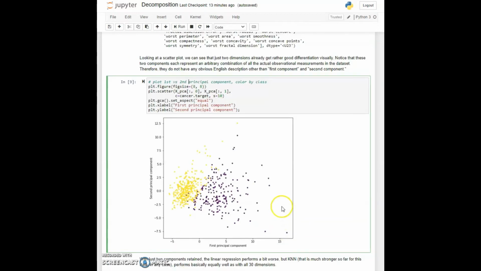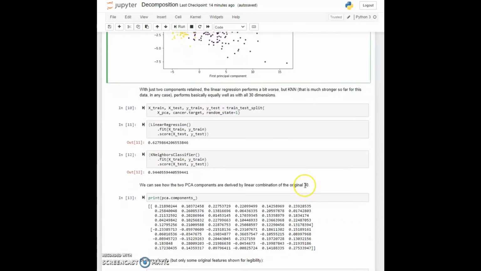And in the plot, we see that we have a first principal component and we have a second principal component. The yellow and the purple are the malignant and benign tumors that were measured. And we can see even in these 2 dimensions, we get a pretty good differentiation of these things. The purple dots mostly seem to be well separated from the yellow dots. Obviously, there is some overlap here. It's not perfect, but it's a pretty nice separation simply by pulling off those 2 synthetic dimensions that have the highest degree of information. Now let's try using just those 2 dimensions in cell 10.